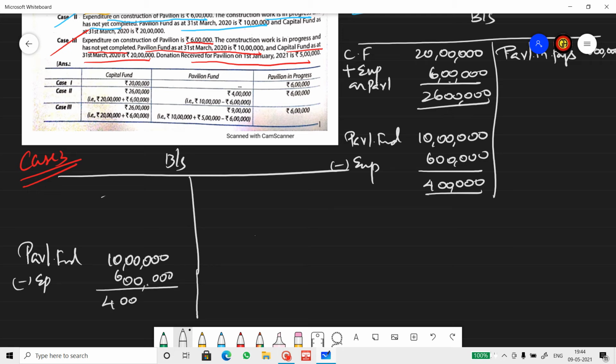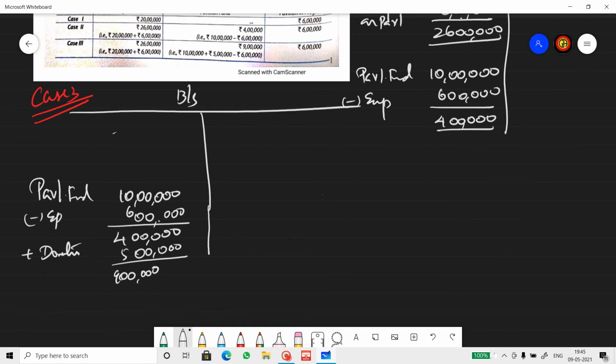So we get 4 lakhs. And then we received a donation also this year, which is 5 lakh. So that means the fund balance is 9 lakhs.